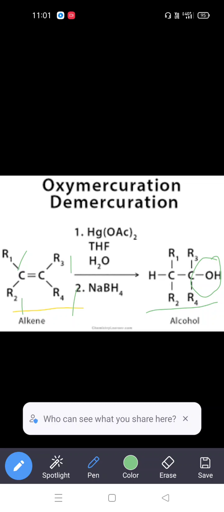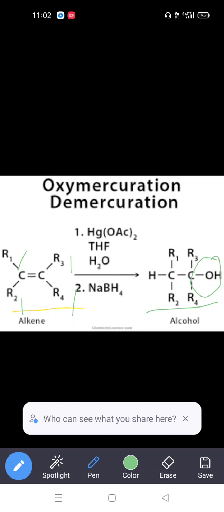This is also one of the important reactions, oxymercuration and demercuration. This reaction always produces the hydroxy group substitution at the more substituted carbon, so it follows the Markovnikov rule.